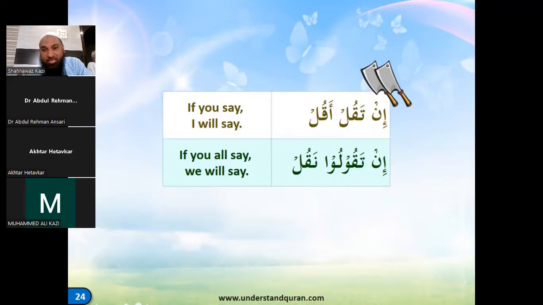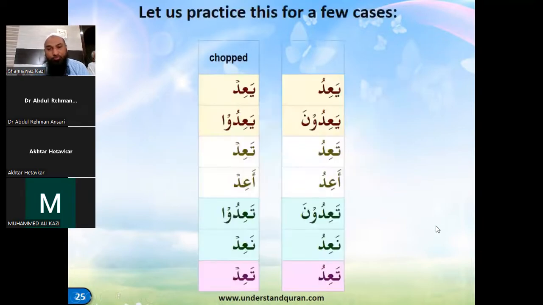So that's a conditional sentence, and it's a very simple thing, but we have to remember that both the verbs are going to be affected with the effect of in, and that is why we have two choppers here. Remember these two choppers, that they're going to affect both the verbs, the condition and the effect of that condition also. It is going to work on both, right?